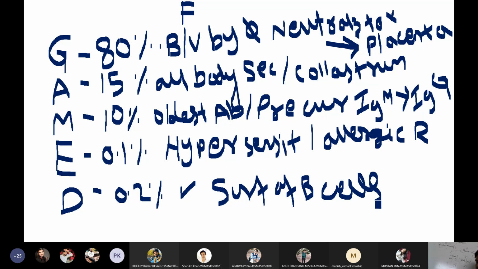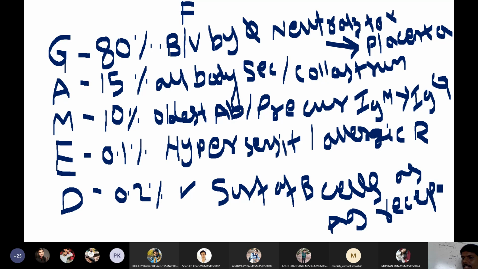They are present as antigen receptors, okay, here when I say antigen, that means they act as antigen receptors present on the surface of B cells. So that's it, students. These are the major functions of individual antibodies.